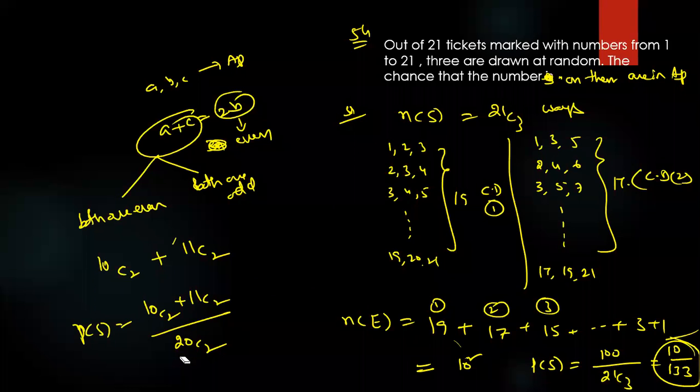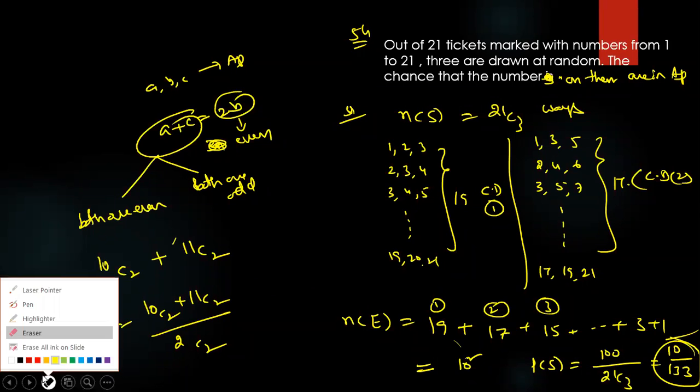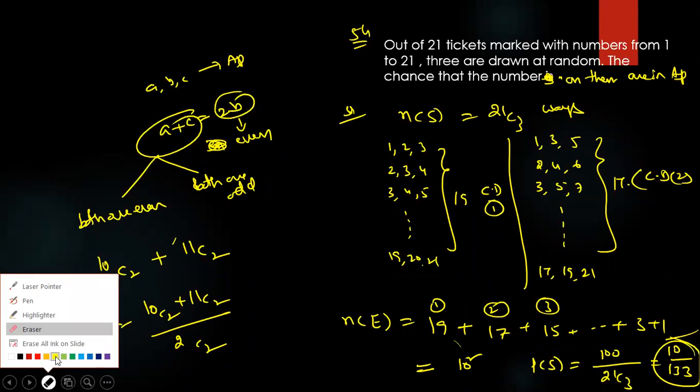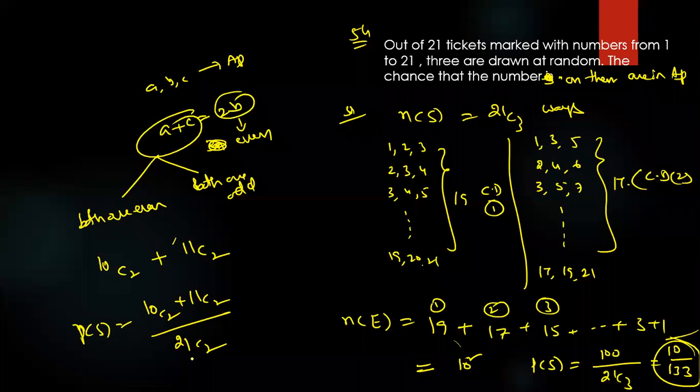But this option is not there now. That's why I'm giving D for Delhi. Check it, anyone, is it there or not? 10C2 plus 11C2 by 21C2. Is it coming? The option is there? 3n by 4n square minus 2.